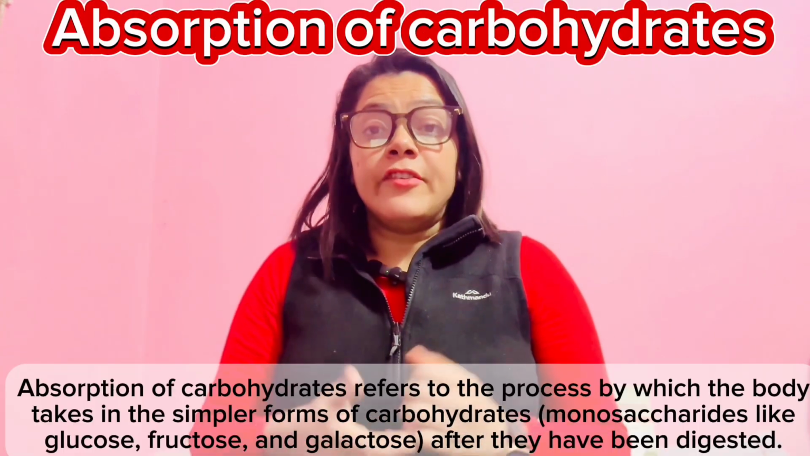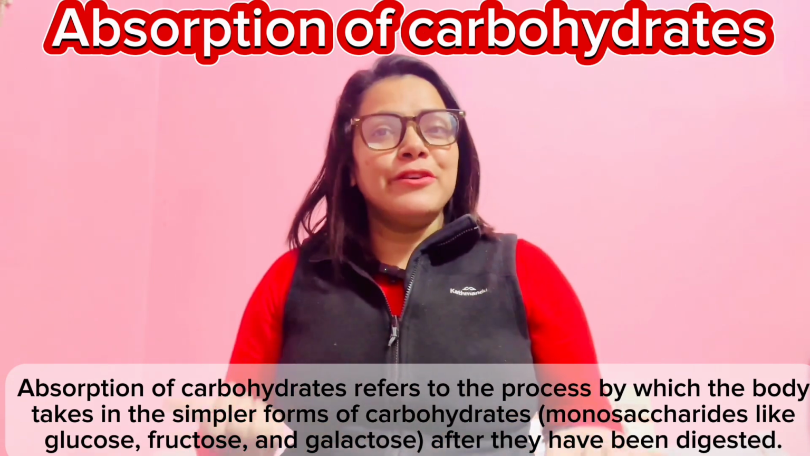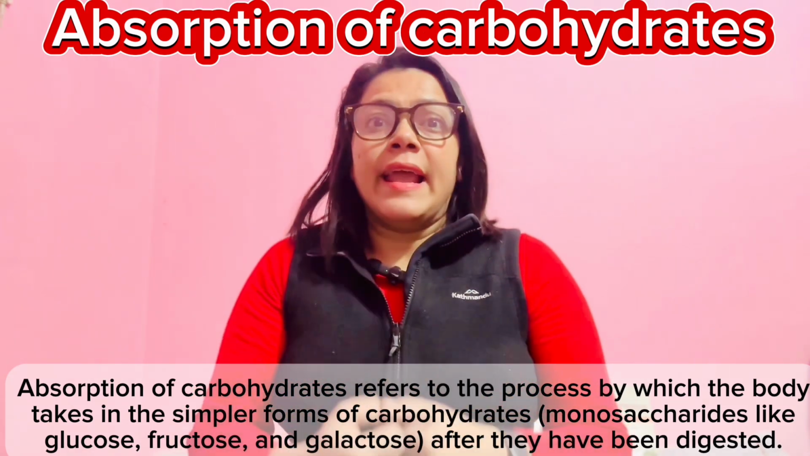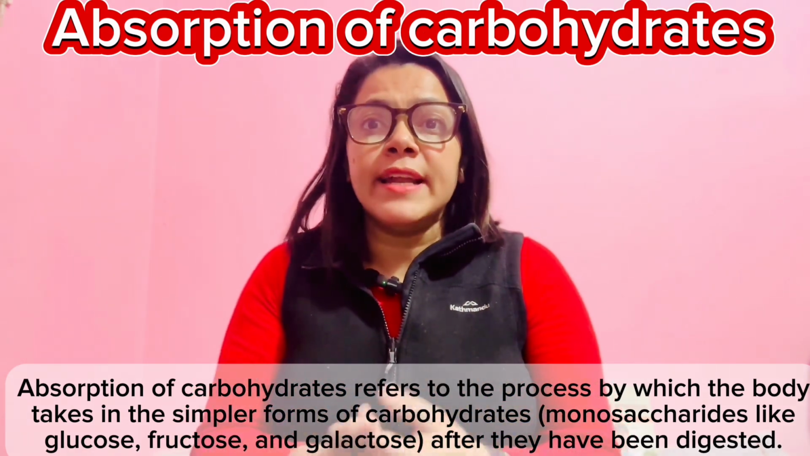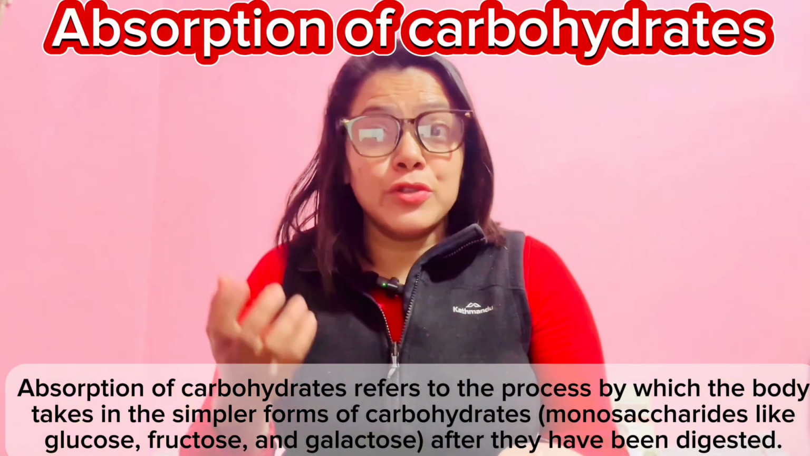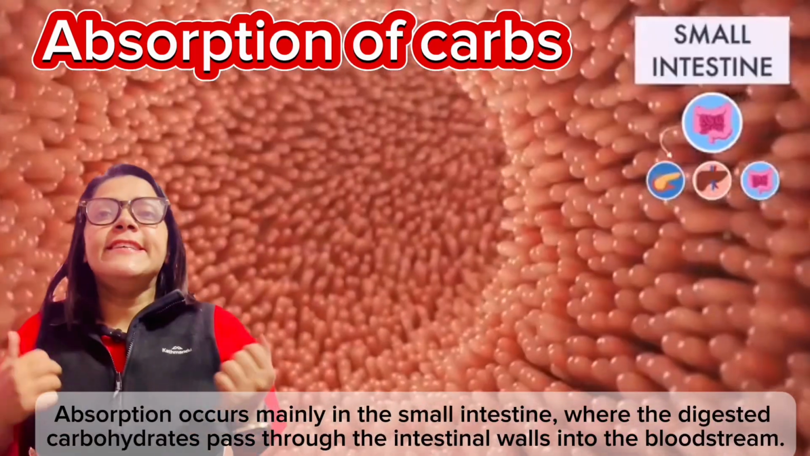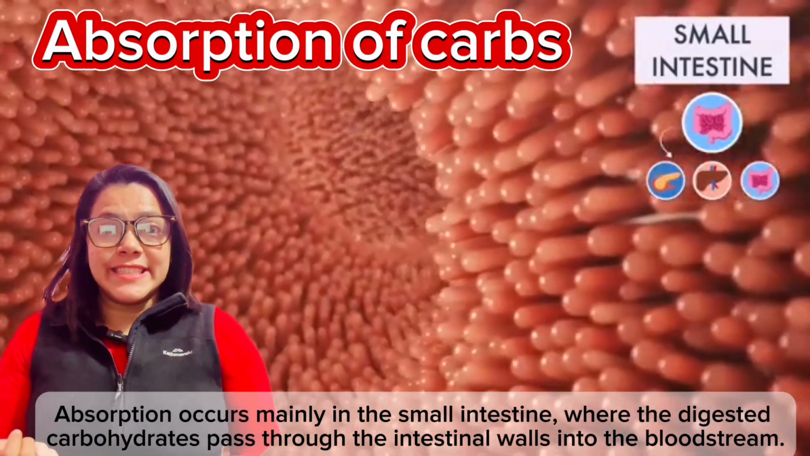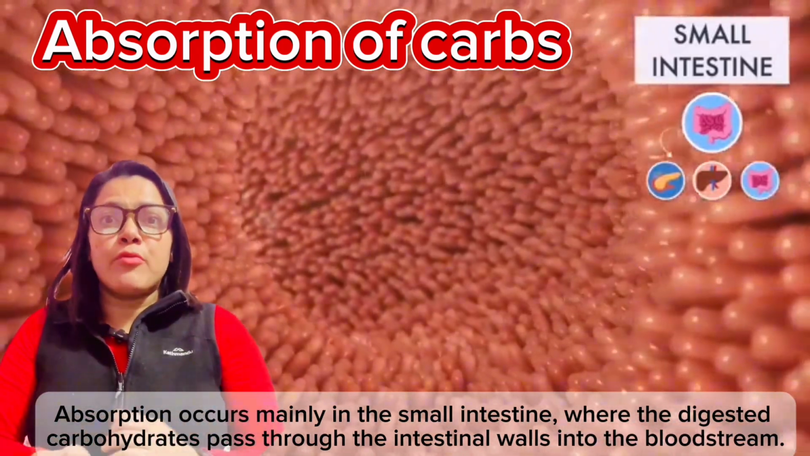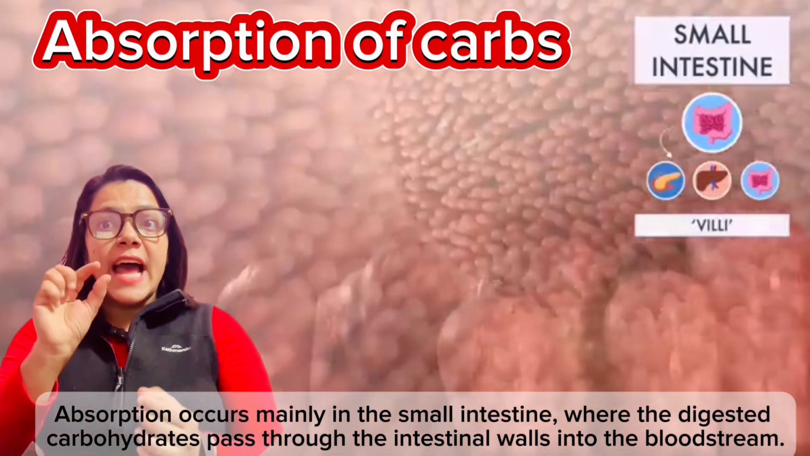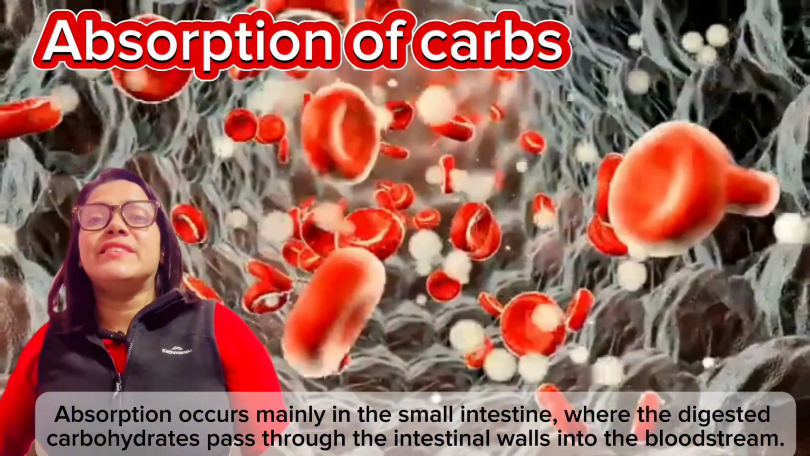This is all about the digestion. So now move to absorption of carbohydrate. It refers to the process by which the body takes in a simpler form of carbohydrate, that is monosaccharides: fructose, glucose, and galactose, after they have been digested. This occurs mainly in the small intestine, where the digested carbohydrate passes through the intestinal wall into the bloodstream.